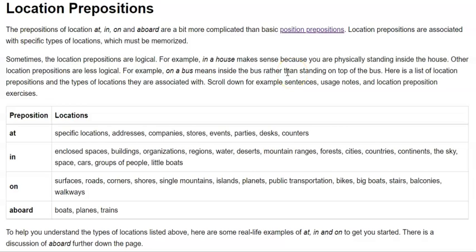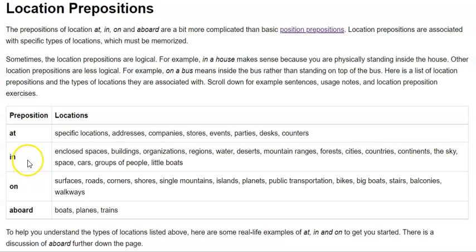So what I have done is, there are specific locations which are defined, and you can also see the preposition and the location defined against it. At can be used for a specific location, addresses, companies, stores, events, parties, desk, counter. Whenever these locations are defined in your sentence, you can use at.